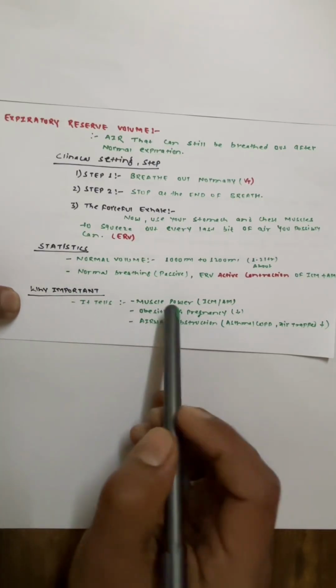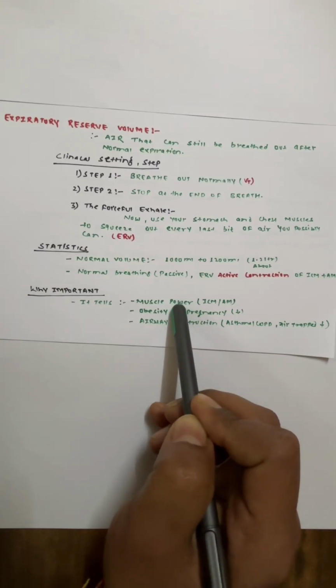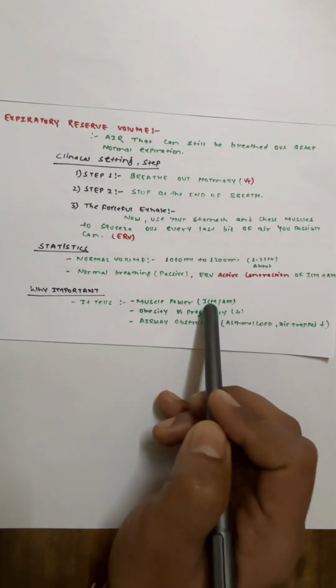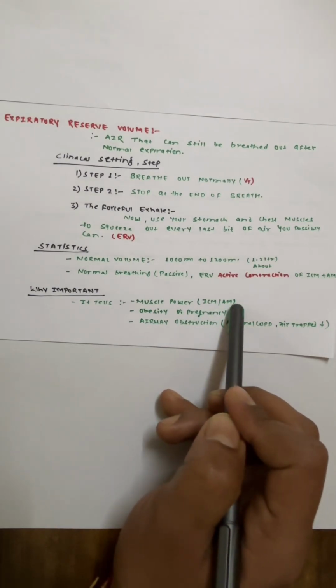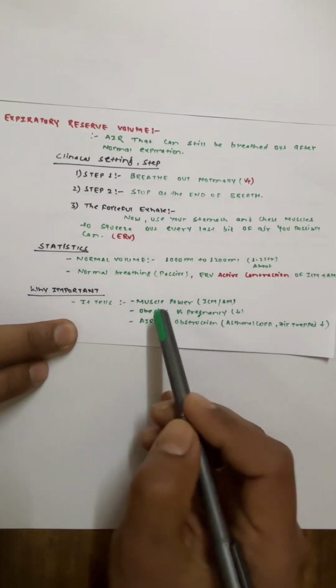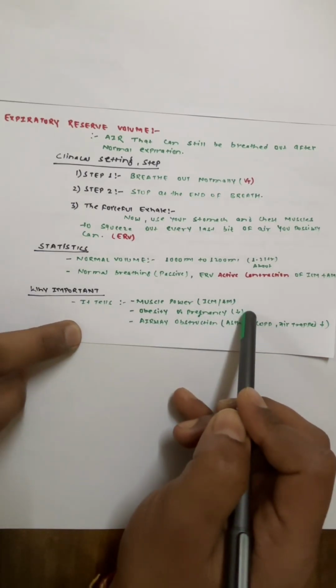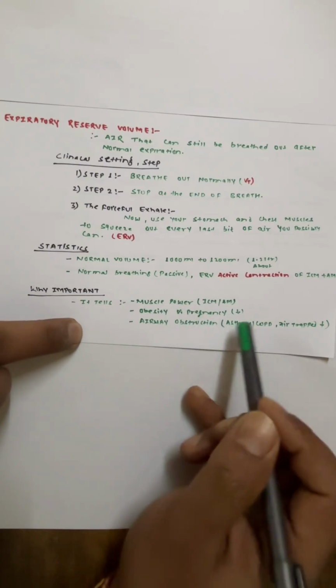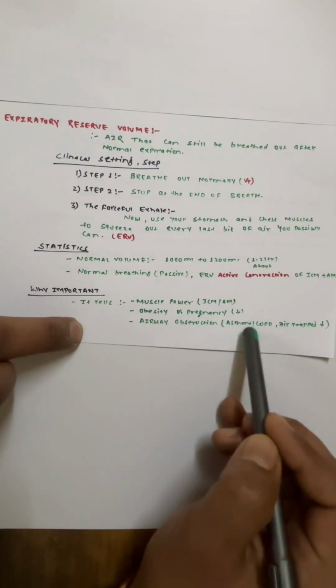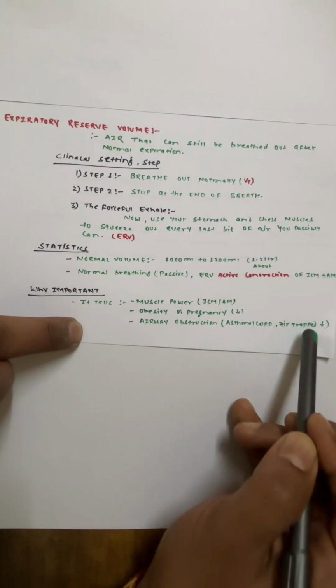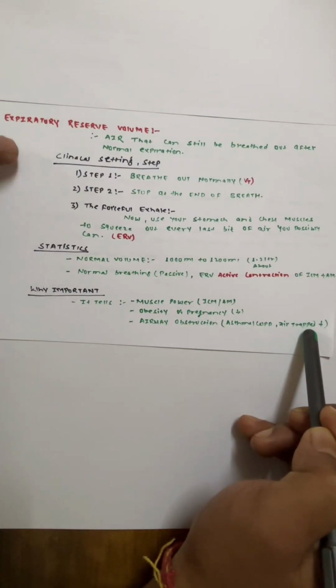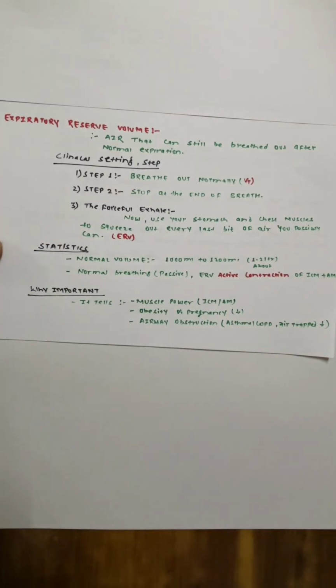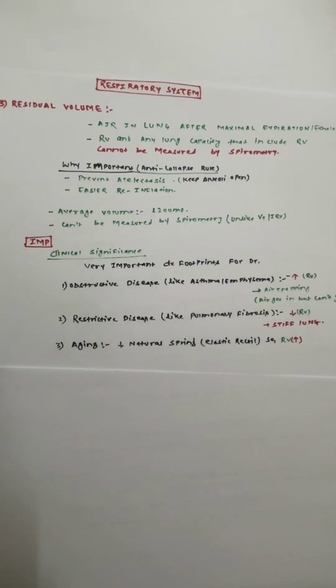It is important because the expiratory reservoir volume tells us about the power of muscles, that is intercostal muscles and abdominal muscles. Then in case of obesity and pregnancy, the expiratory reservoir volume will decrease. And in case of airway obstructions, like in the disease stage of asthma or COPD, the air gets trapped in the lungs and the expiratory reservoir volume will decrease. So this covered our expiratory reservoir volume.